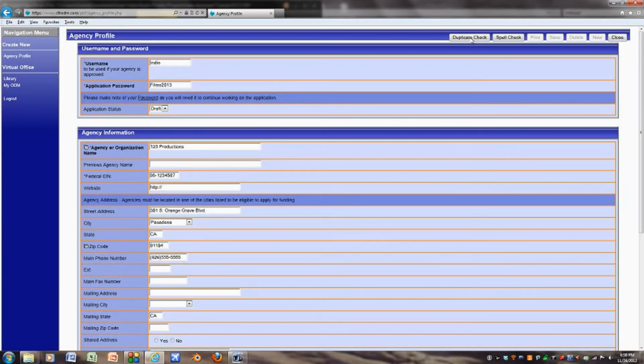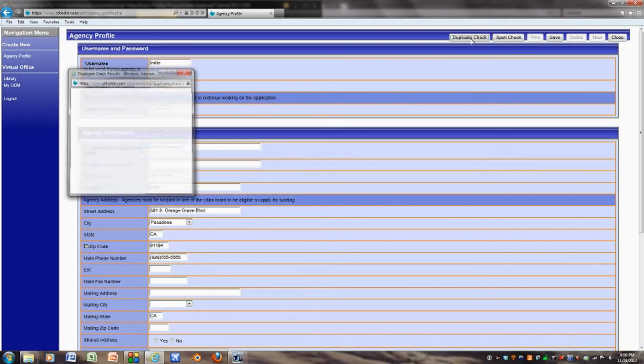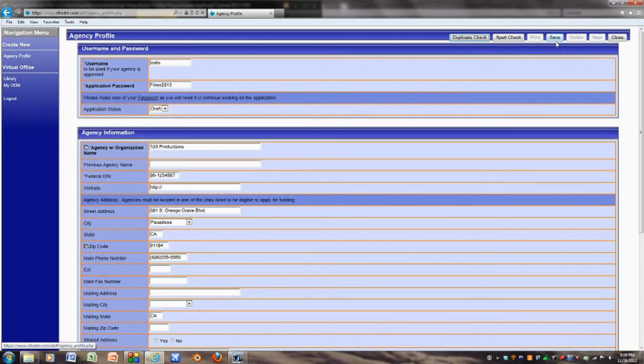Because we do not want multiple agency profile forms for the same organization, the computer program will let you know if it finds a duplicate record. If it does, please click on the Close button and exit the program. Please go back to the login screen and enter your existing username and password. If you forgot them, please click on the Forgot Password link on the login screen.